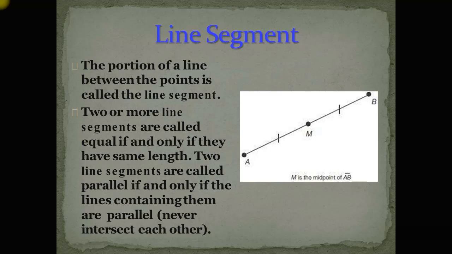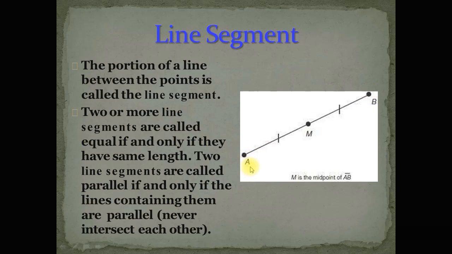The second difference between the line and the line segment is the endpoints. A line has no endpoint, and a line segment has two endpoints. You see here there is no arrow, and here there is no arrow.